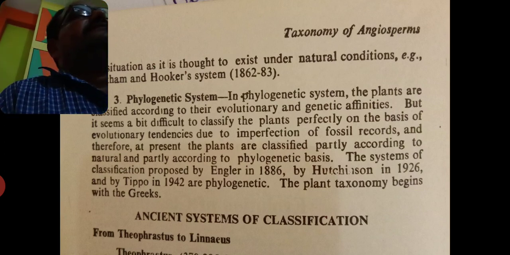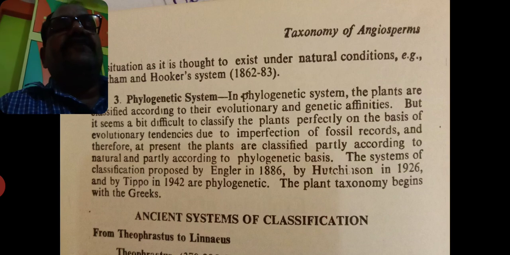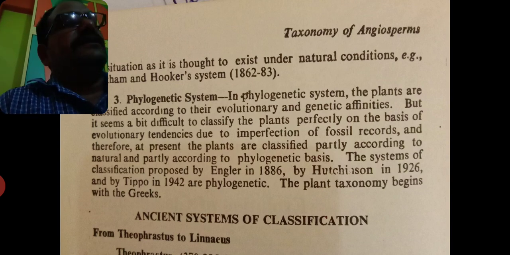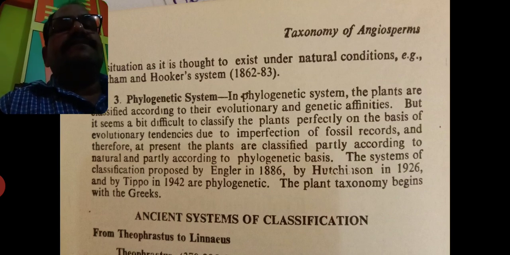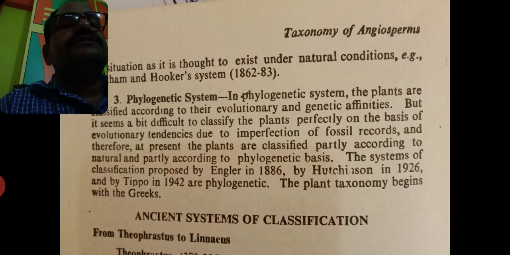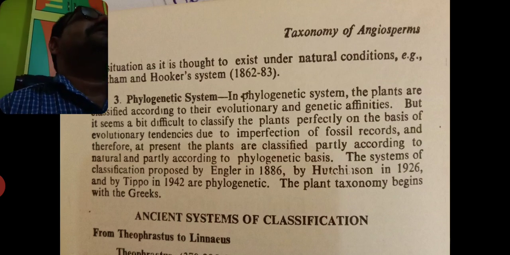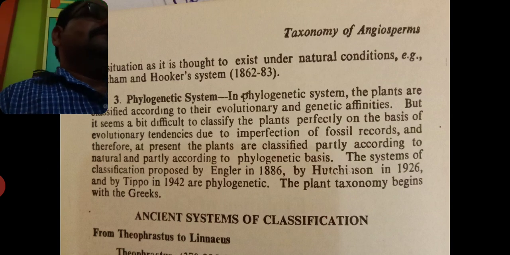Then the third one is nothing but the phylogenetic system. In the phylogenetic system, listen carefully again, the plants are classified according to their evolutionary and genetic affinities. Means on the basis of fossil record, how the plants are evolved.